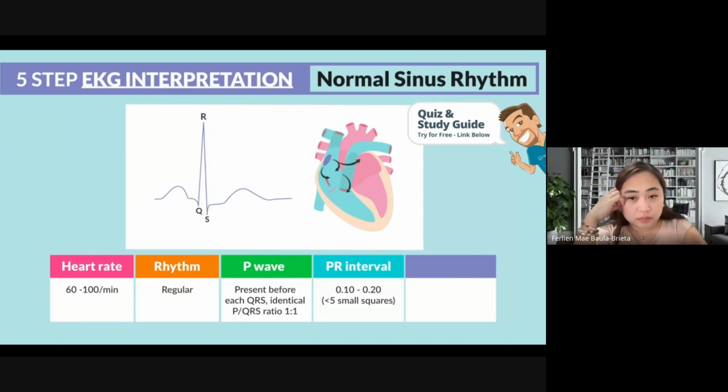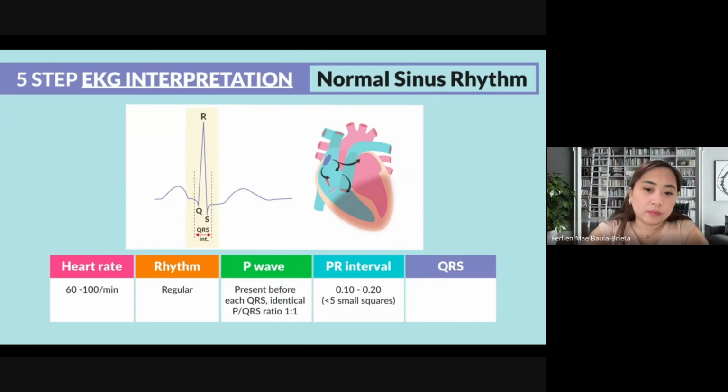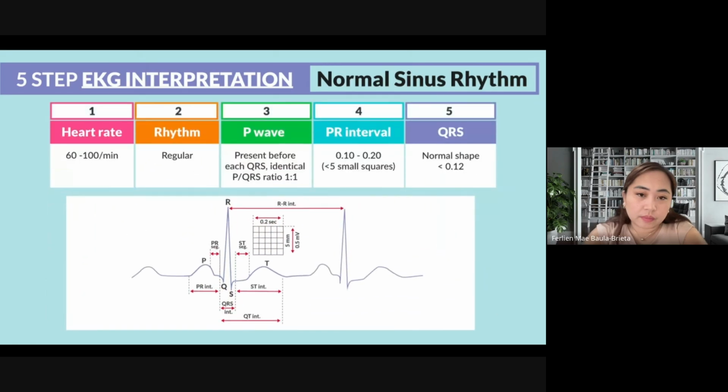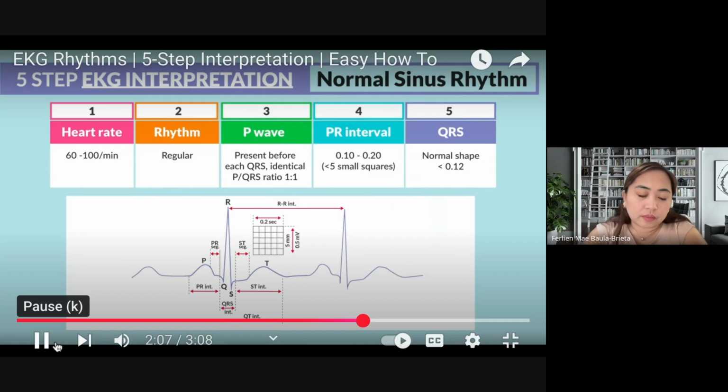And lastly is the QRS, our big ventricular contraction there. So is it present? Is it upright? And is it tight? It should not be wide. It should only be about 3 little tiny boxes, or basically 0.12 of a second. And that wraps it up. We have 5 steps for EKG interpretation.